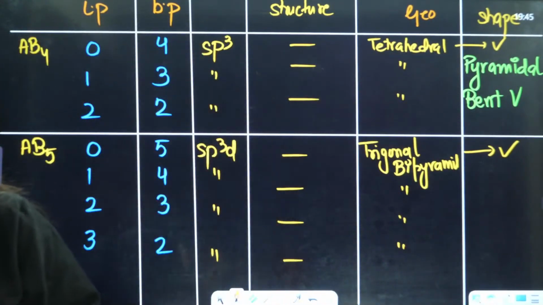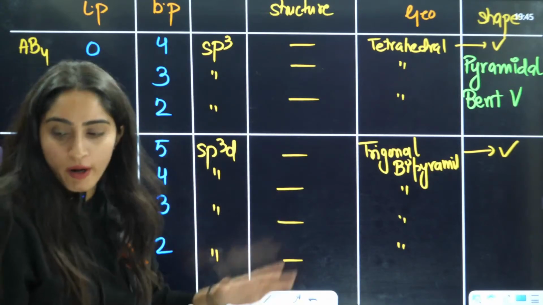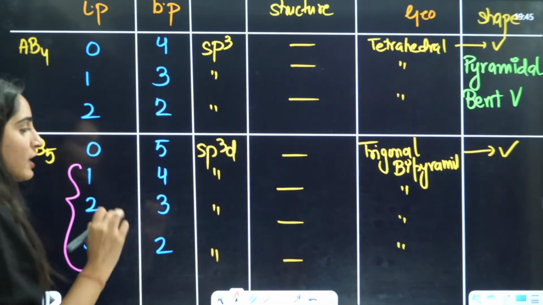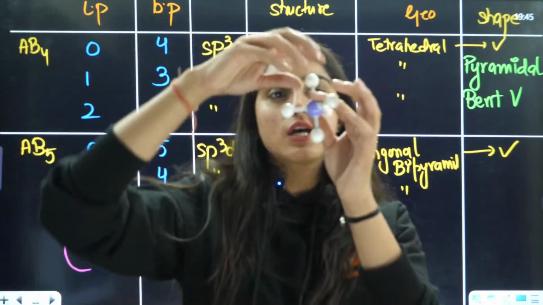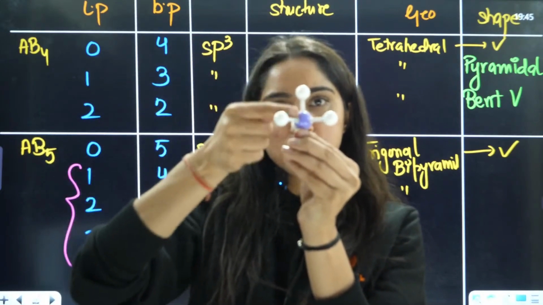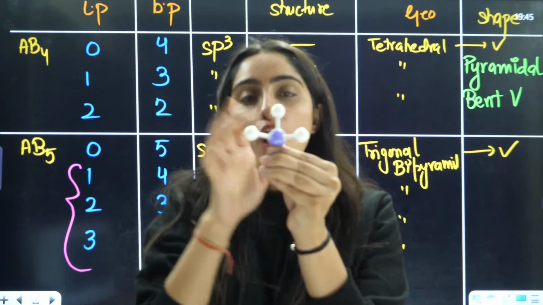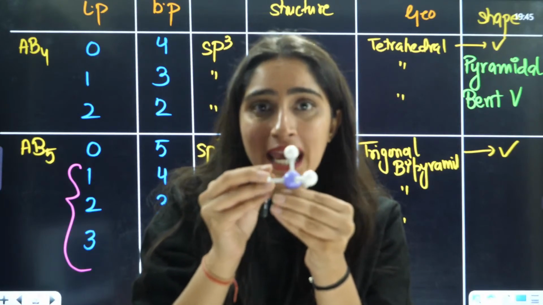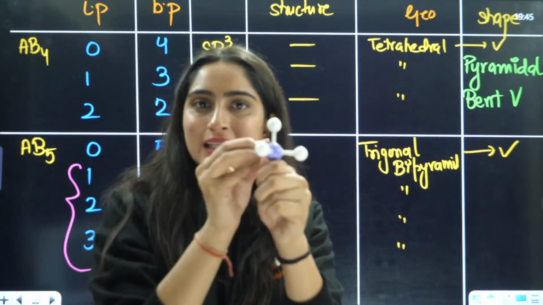But now this concept is very, very important: where to attach the lone pairs. Shall we attach the lone pairs on this pyramidal position or on this trigonal position? Lone pairs will be attached on the trigonal position like this.